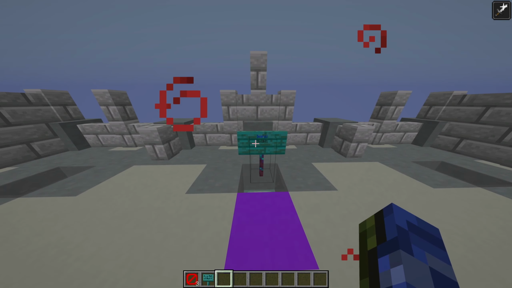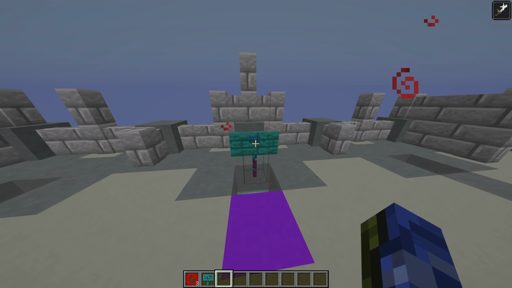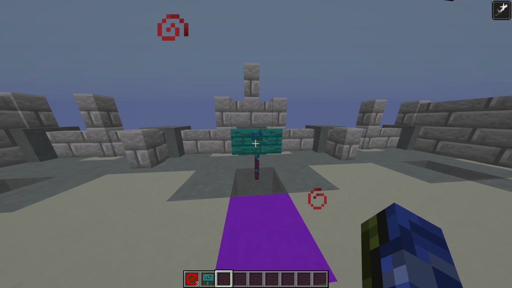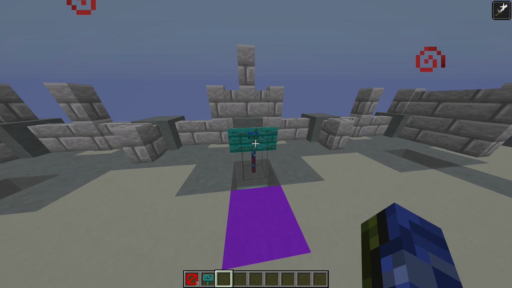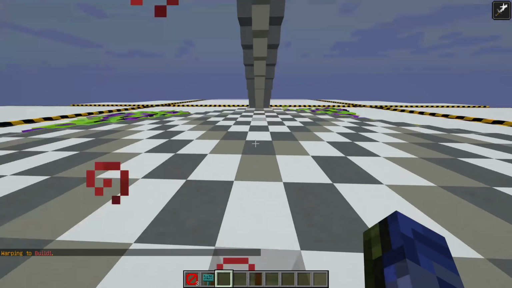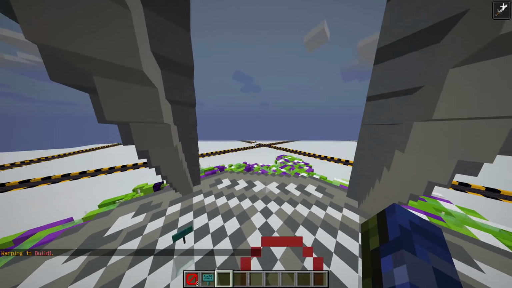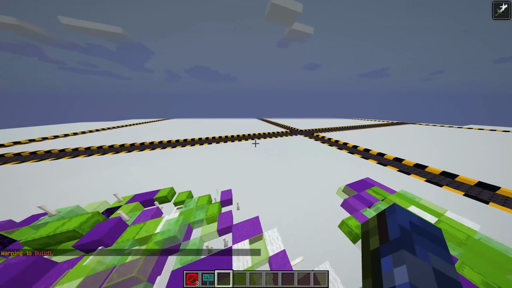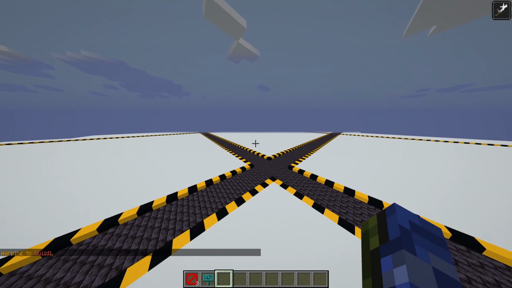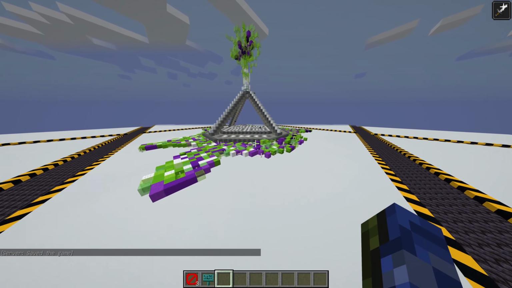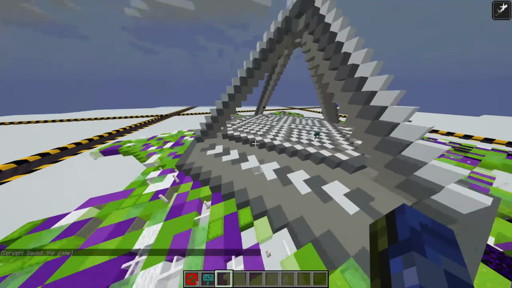This is our building area for students. So to use this sign, all you need to do is right-click on it. Make sure not to left-click, just right-click. And what you'll end up on is what's currently a very empty landscape, but we're hoping you students go ahead and fill up with all of your creations. So this is our central area.